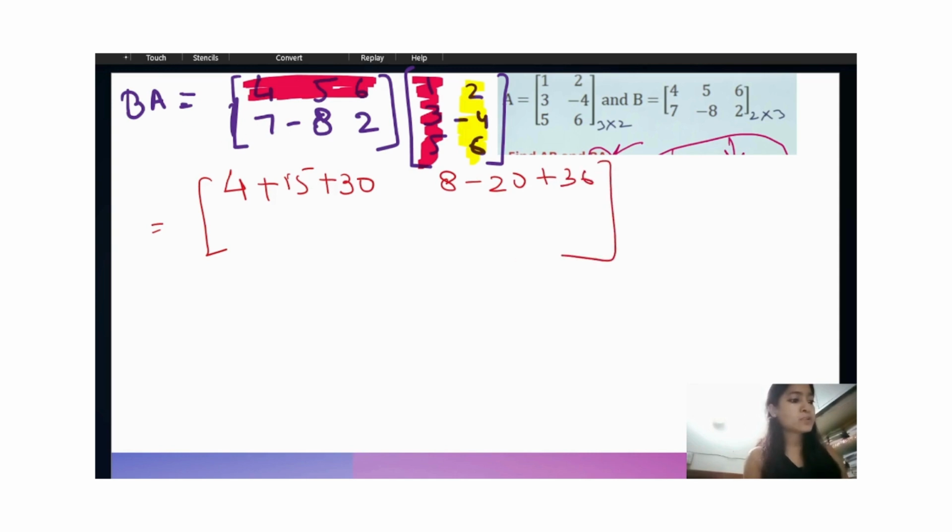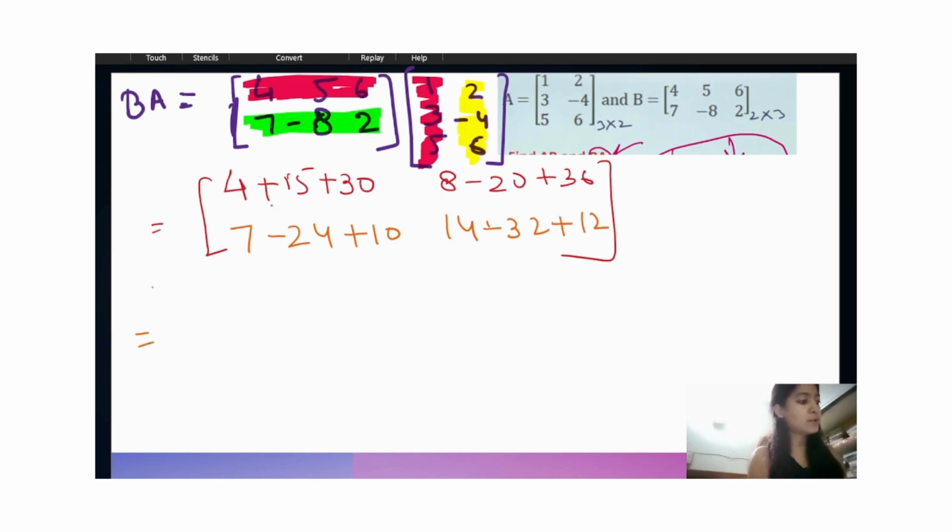Next we have to change the row, and the column will be the first. So what we will get is 7 times 1 will be 7, minus 8 times 3 will be minus 24, 2 times 5 will be 10, and here 7 times 2 will be 14, minus 8 times minus 4 will be plus 32, and 2 times 6 will be 12.